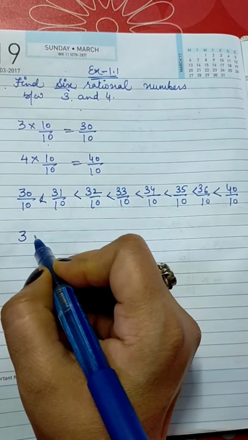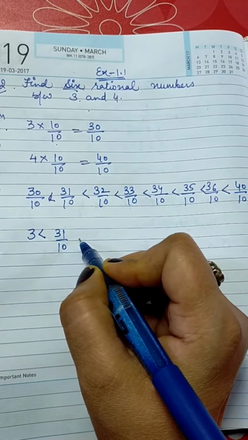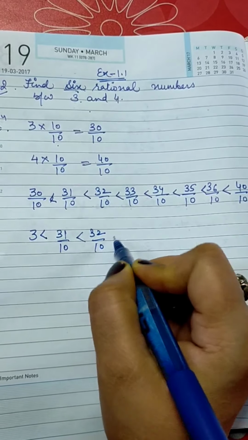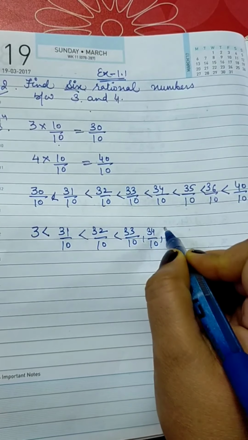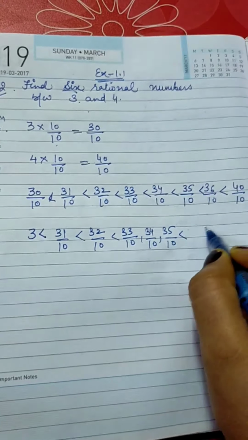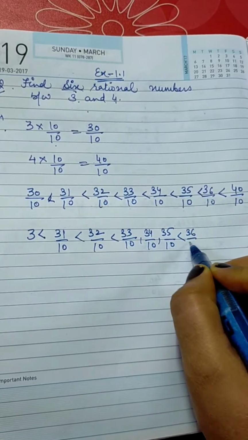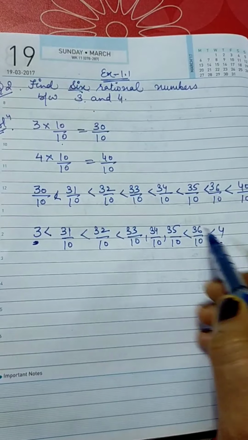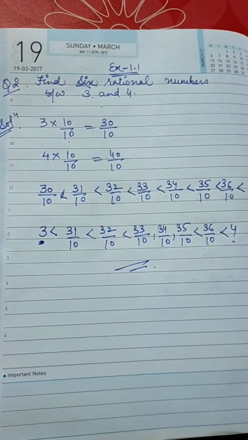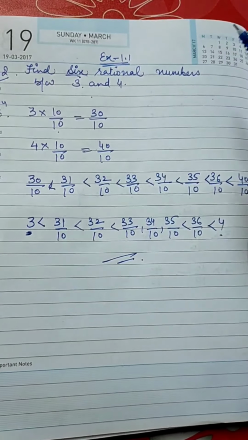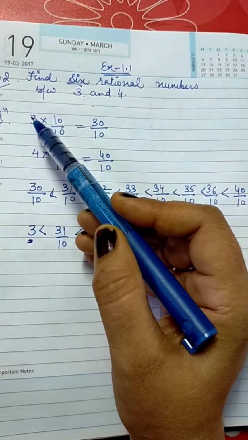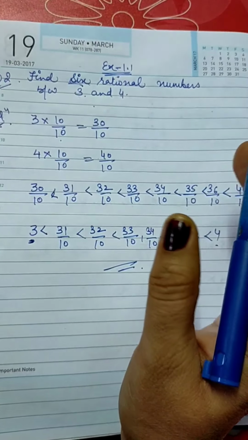So I can write it this way. In between 3 and 4 we have these numbers: 31 by 10, 32 by 10, 33 by 10, 34 by 10, 35 by 10, 36 by 10. Here we have taken 30 over 10, here we have taken 3 and 4. This is how we can find the numbers between 3 and 4. You could take 100 over 100 or 1000 over 1000, it depends upon you. But when the numbers are small, I have taken 10 by 10.